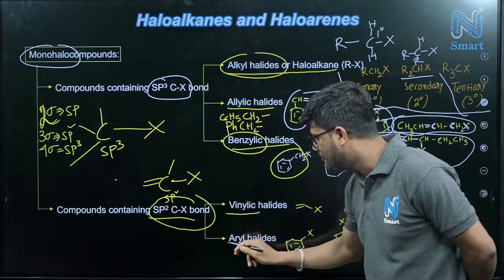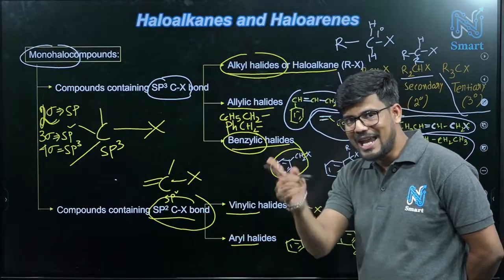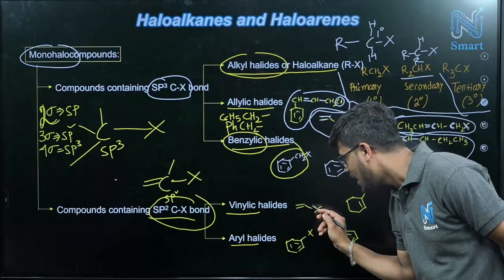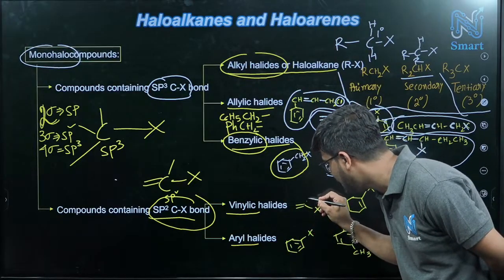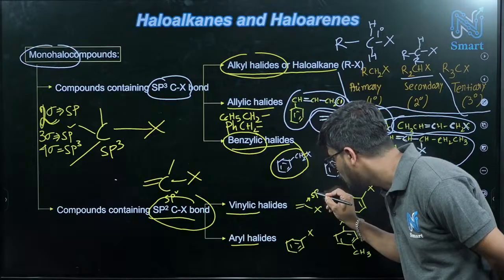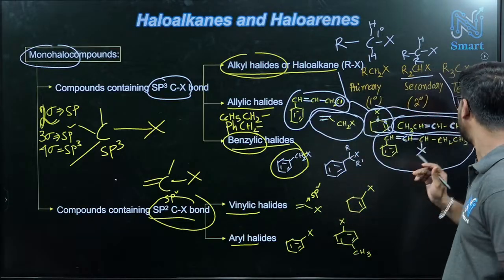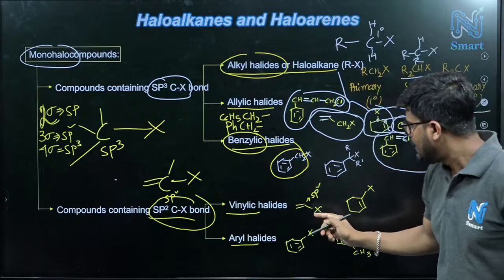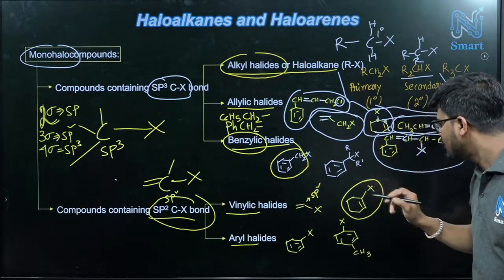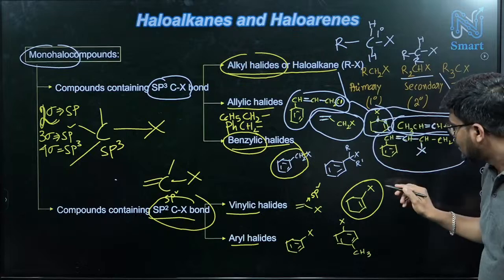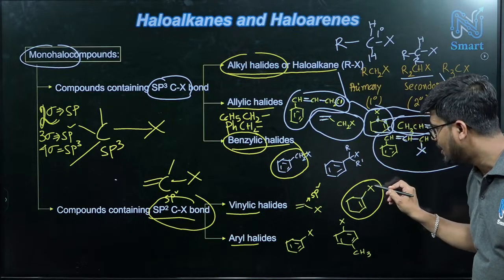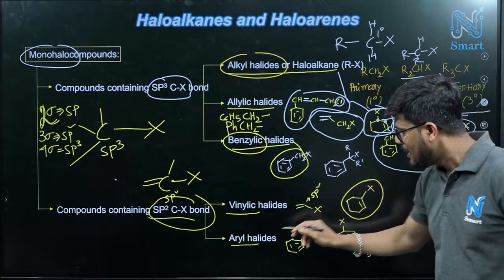We have two systems, vinylic and aryl. Vinylic means the halogen-bearing carbon is sp2, correct? In this system also you can see this carbon has sp2 hybridization and the halogen is connected to it.